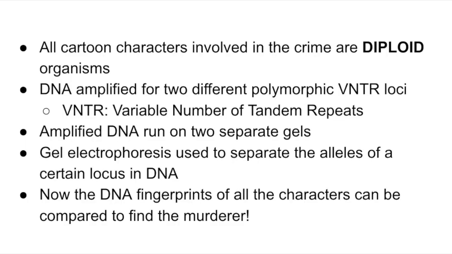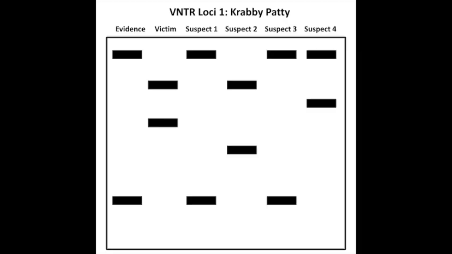All the characters are diploid organisms, and all the DNA has been amplified for 2 polymorphic VNTR loci, where VNTR stands for variable number of tandem repeats. The DNA are run on separate gels for each locus in order to find all the DNA fingerprints for each character. Let's look at the first VNTR locus, also known as the Krabby Patty locus.